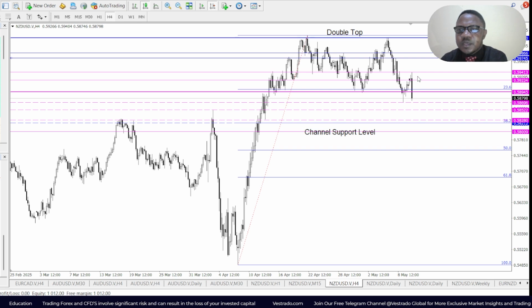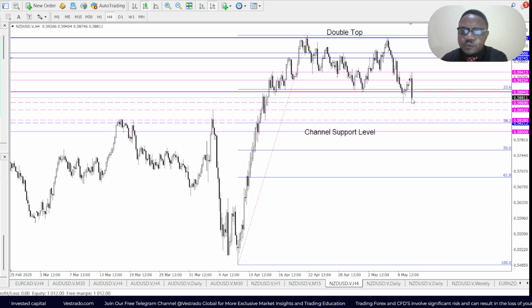Initially, there were two support levels, 0.5941 and 0.5922, starting for today, Monday. But it's broken past that now because the trade deal with the US seems to have come into play with China. Hence, it's gone past two support levels already, and it's hitting the main support level right now, looking like it's going to break past it.